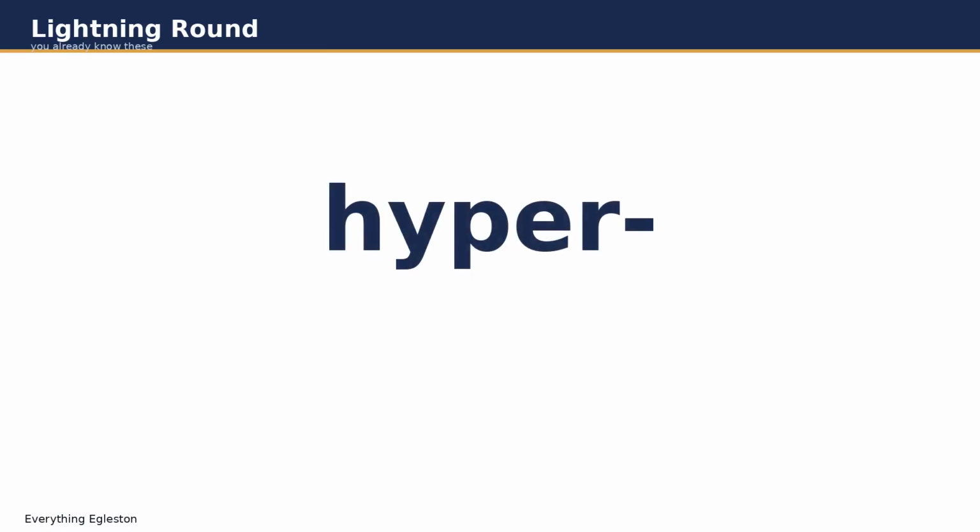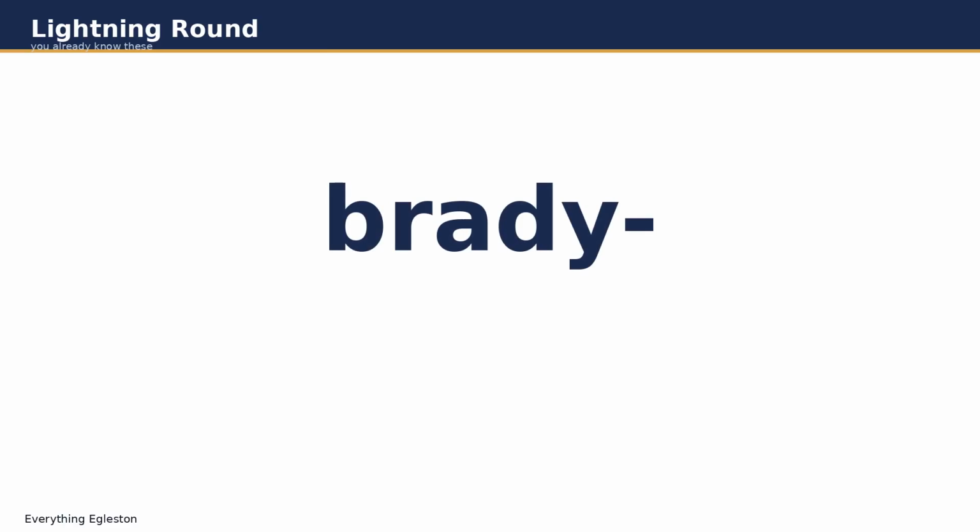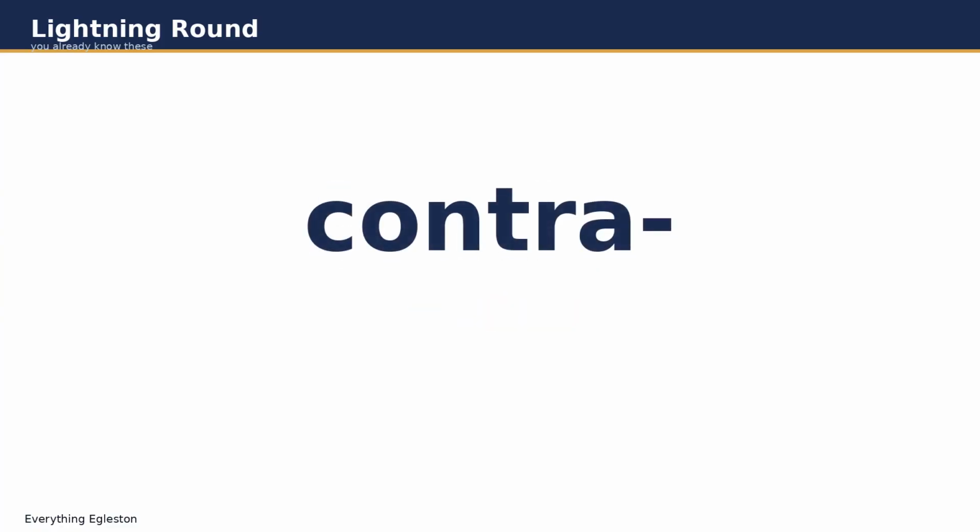Lightning round. What does hyper mean? Excessive. What does Brady mean? Slow. What does contra mean? Opposite. If you got those three, you've already got the biggest wins of this entire episode.